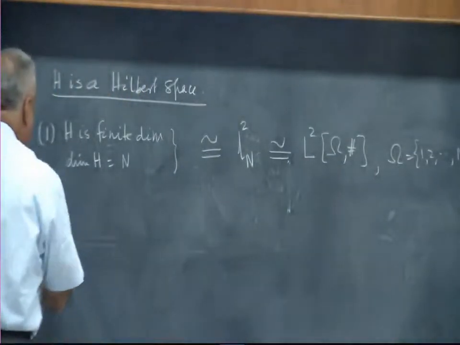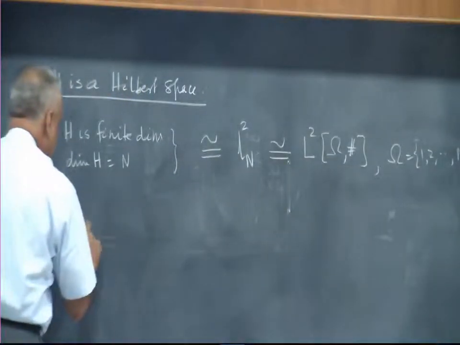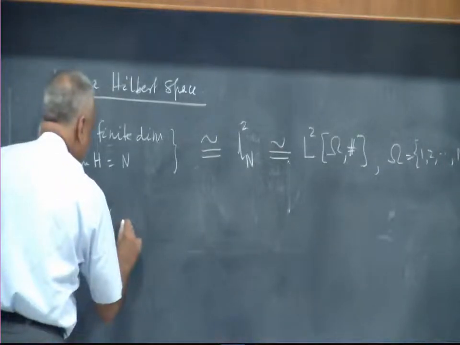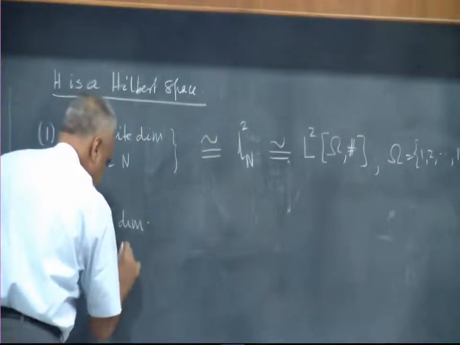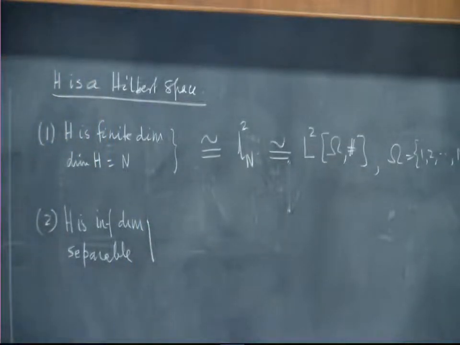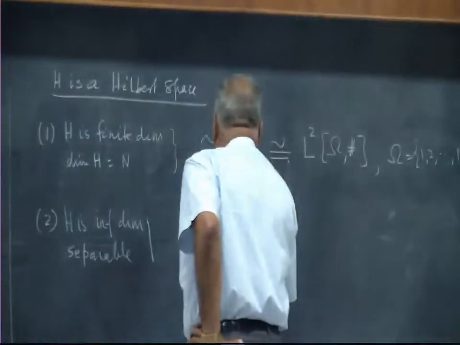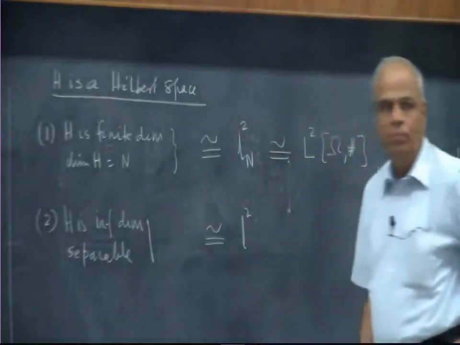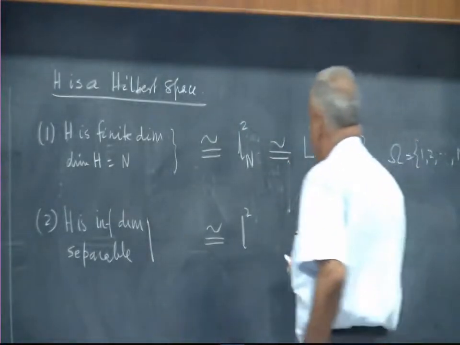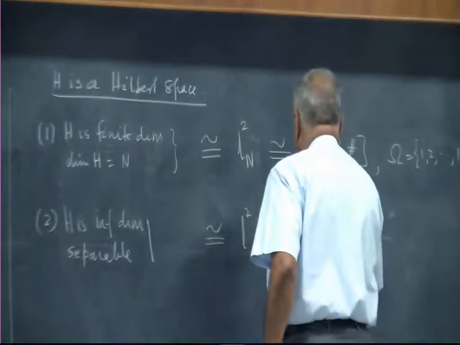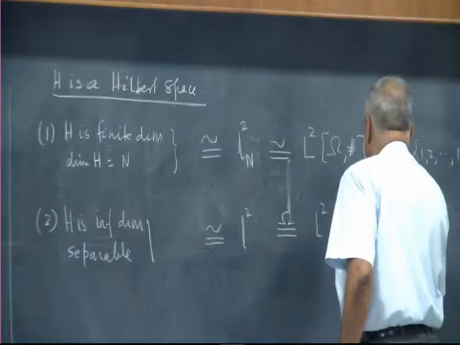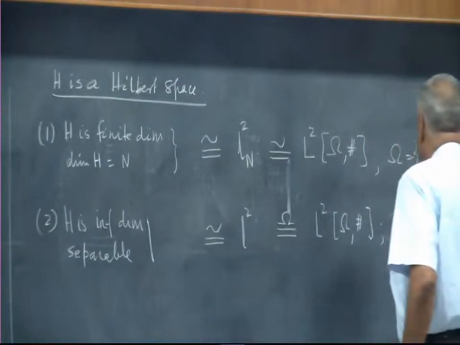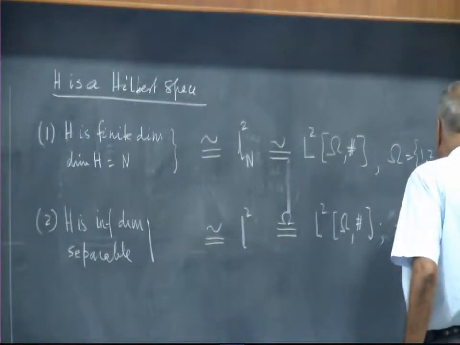Okay. The second case: H is infinite dimensional separable. In that case, we have seen it is congruent to just little L2, and this is congruent to L2 of omega, where omega is a countably infinite set.